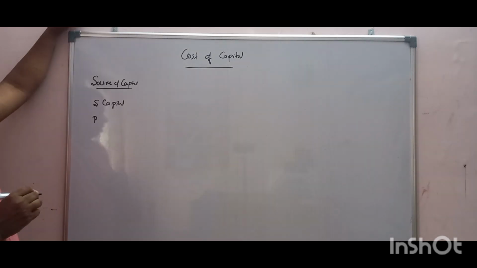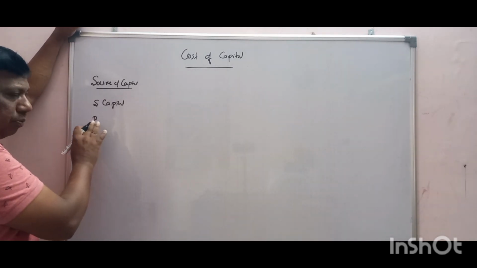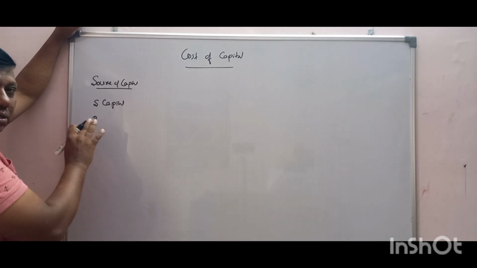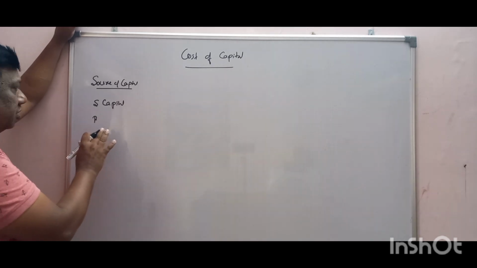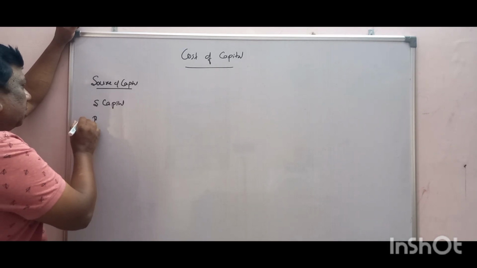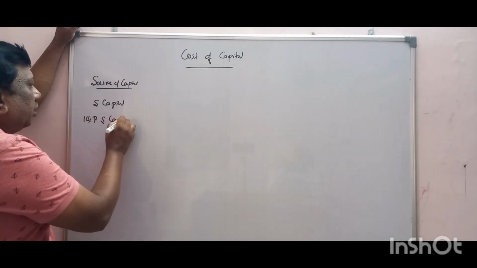You know the difference between share capital and preference shares: we have to pay a fixed rate of dividend to those who purchase preference shares. I will write simply 10% preference share capital.